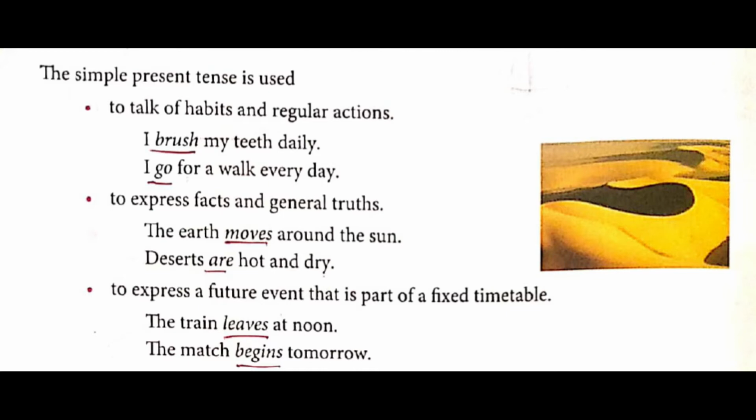So please underline. Next one, to express a future event that is part of a fixed timetable. Now what is the future event? Let's see. The train leaves at noon. It means what happens every day at that particular afternoon? The train leaves the station. So it departs, meaning that. So underline leaves, which is in present tense.